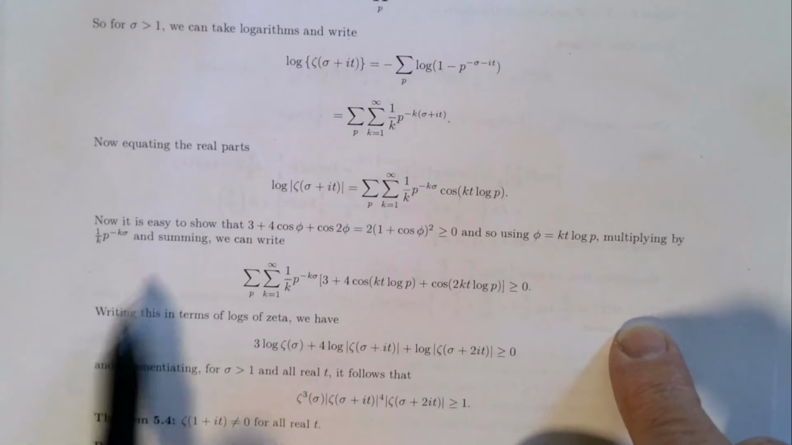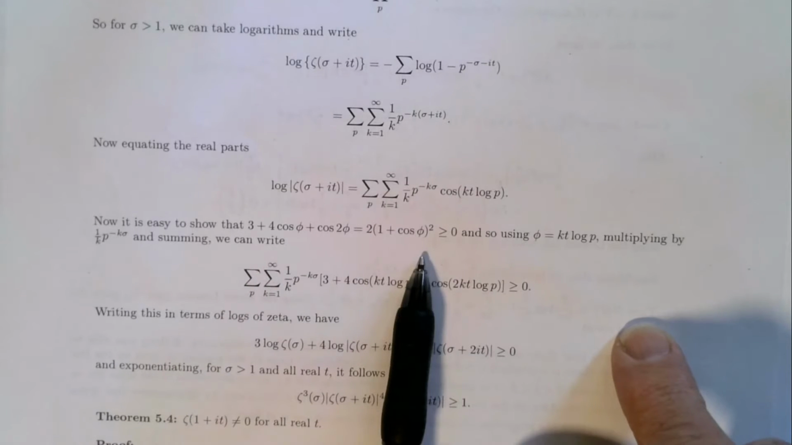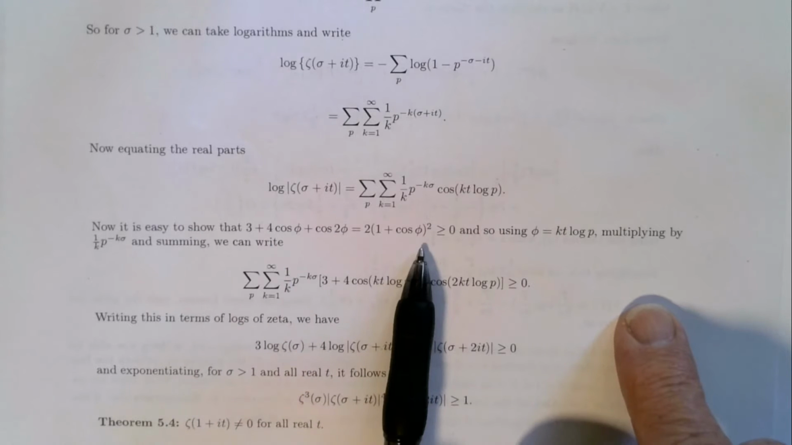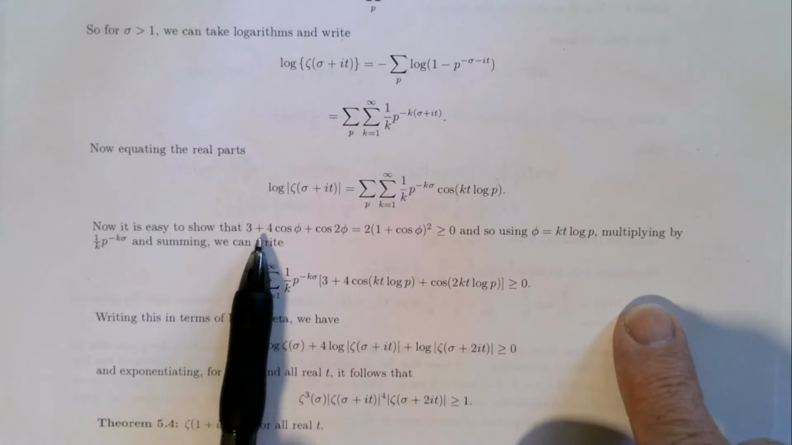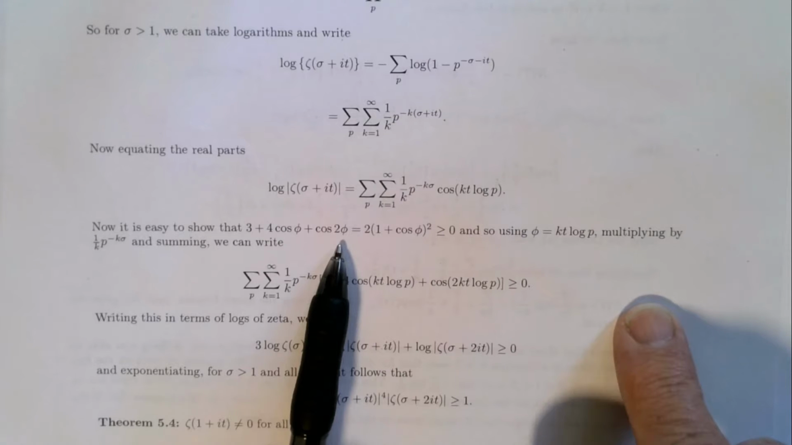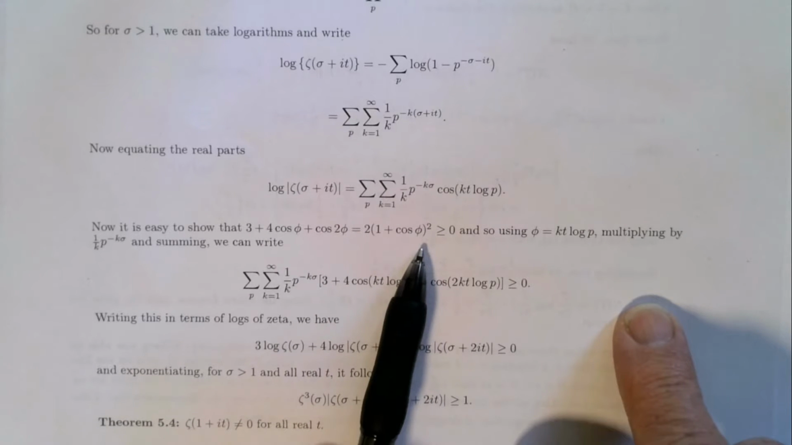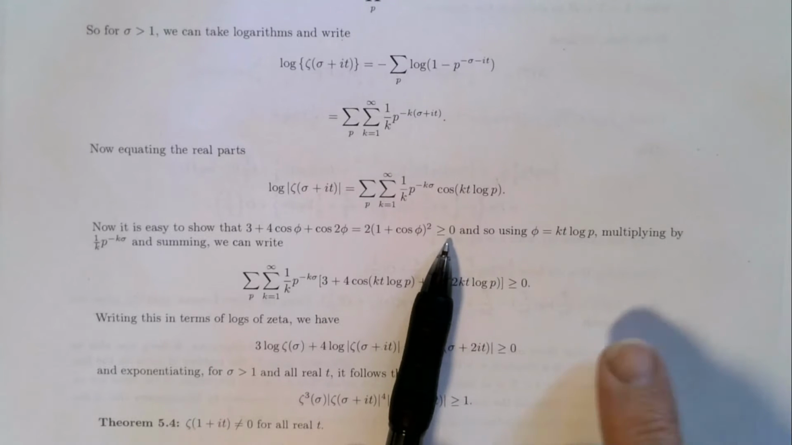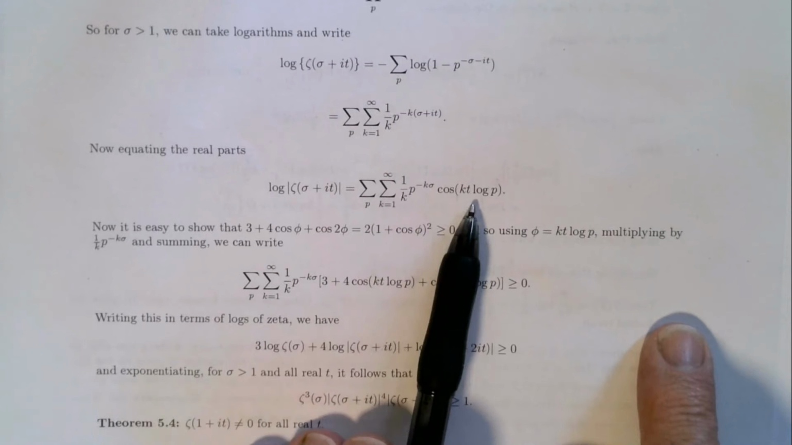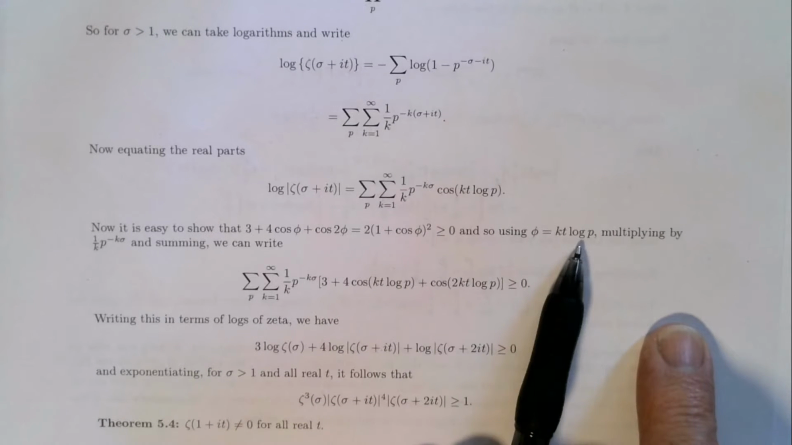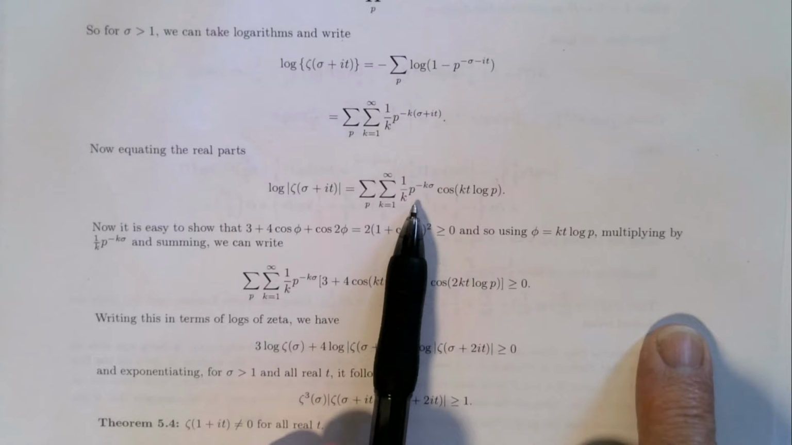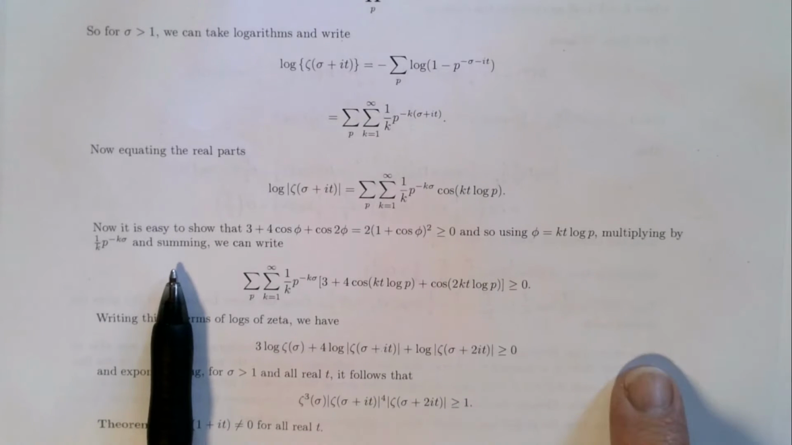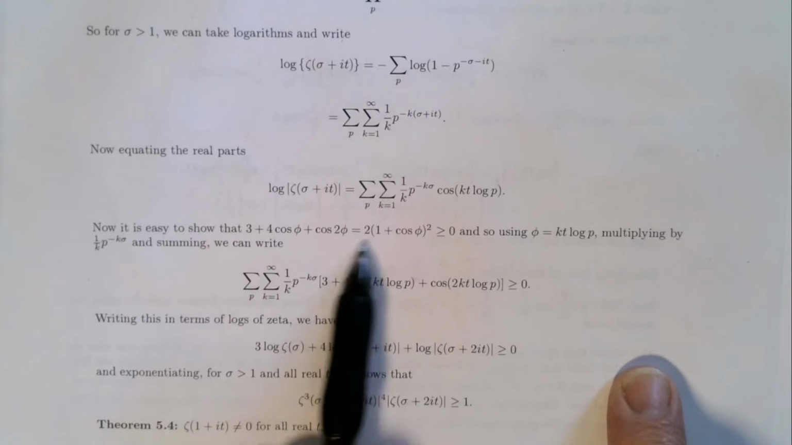Now it's very easy to show, here's a nice little trig identity. If you want to brush up your high school trig, you can prove this one. It comes out fairly easily. It's very easy to show that 3 plus 4 cos phi plus cos 2 phi is twice (1 plus cos phi) all squared, and hence this quantity is non-negative. So if I replace phi now, keeping my eye on this, with kt log p, multiplied by this term here, and then sum, we can take this identity, which we now know is positive,